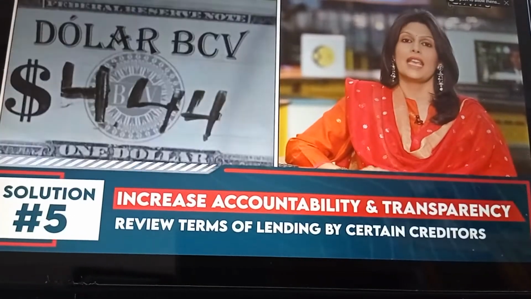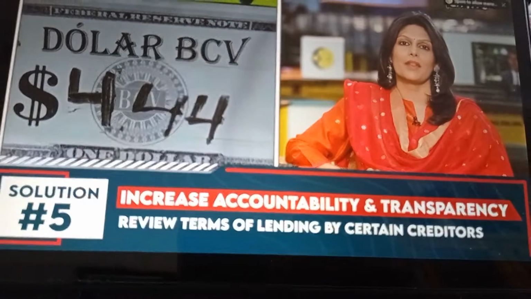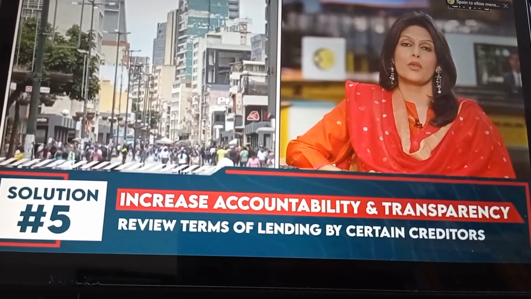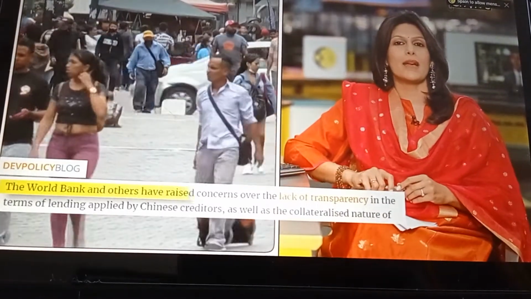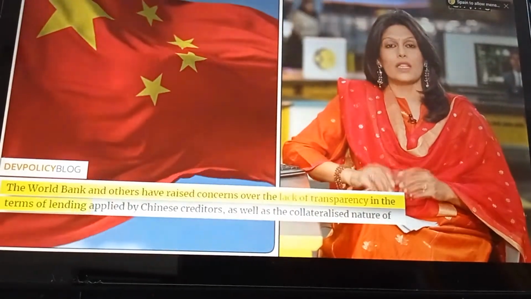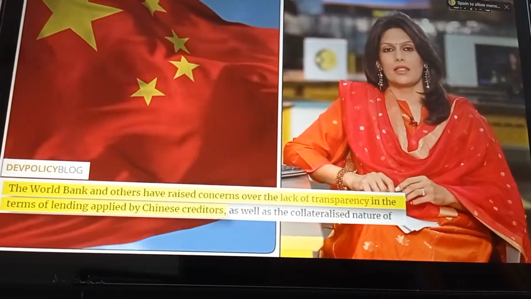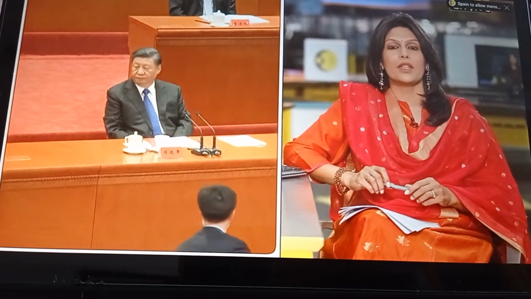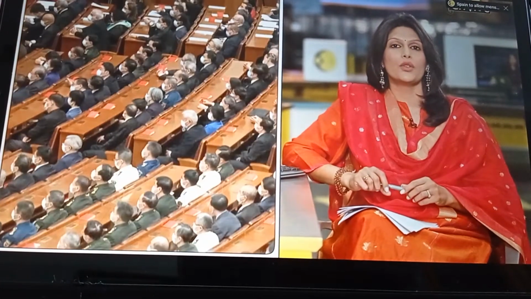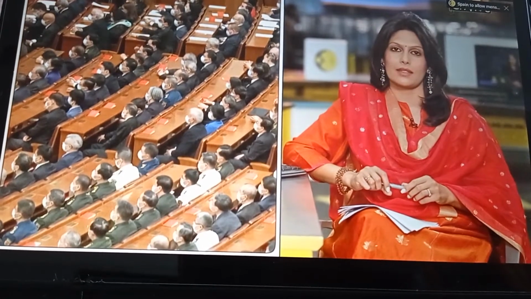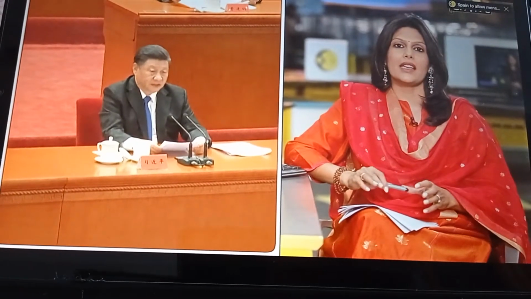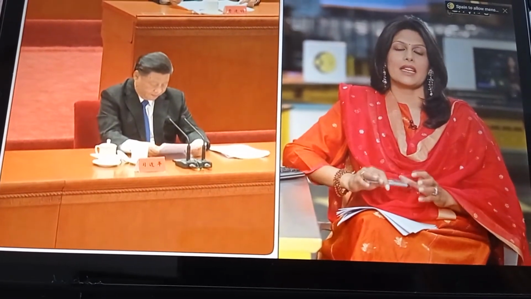Fifth solution, increase accountability and transparency, both for borrowers and lenders. For instance, the World Bank has often raised concerns over the terms of lending by Chinese creditors. A 2021 study found that Chinese contracts include unusual confidentiality clauses. No secret there. They allow the lenders to influence the borrower's domestic and foreign policies.